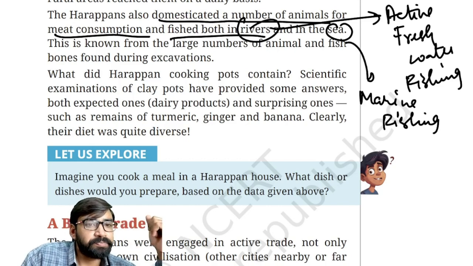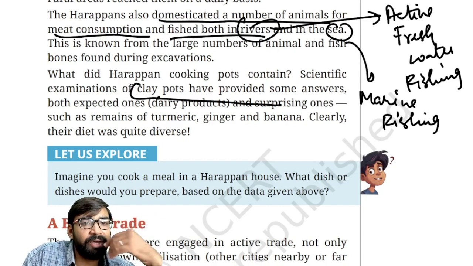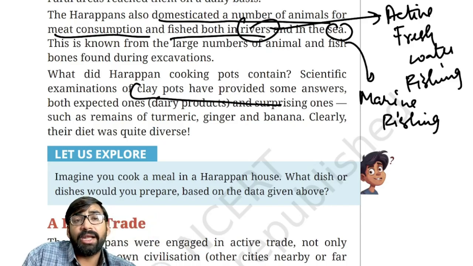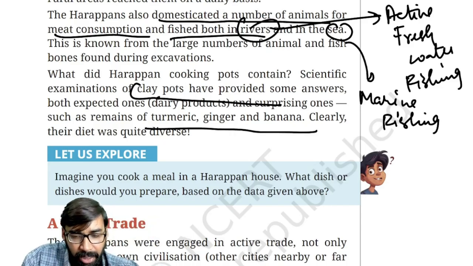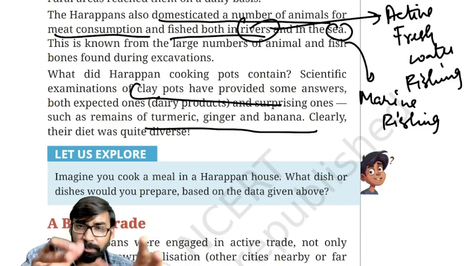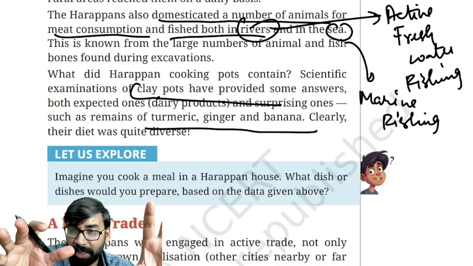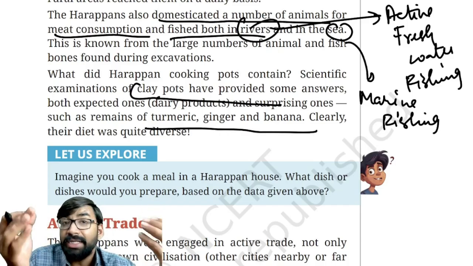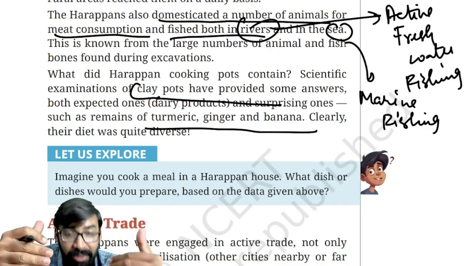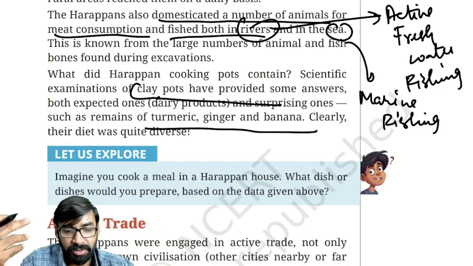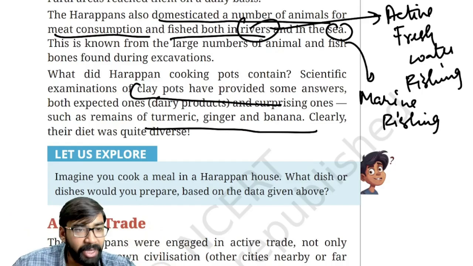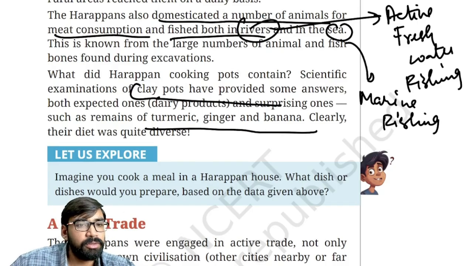Apart from this, scientific examination of clay pots also provided various other things, like remains of turmeric, ginger and banana. Clear? Dairy products were expected in Harappan civilization, but turmeric, ginger and banana, these things are surprising. Clear? Okay. Fine. Now, the next important thing is related to trade and commerce.